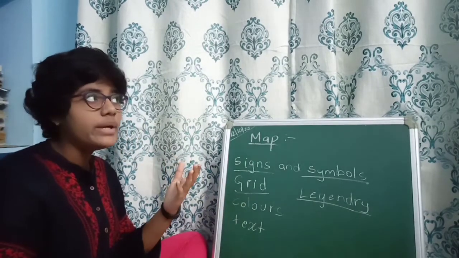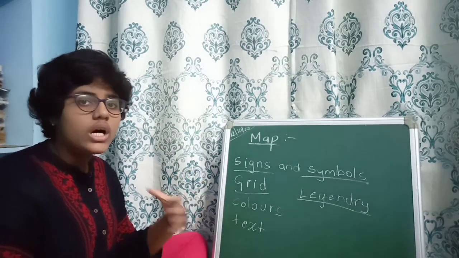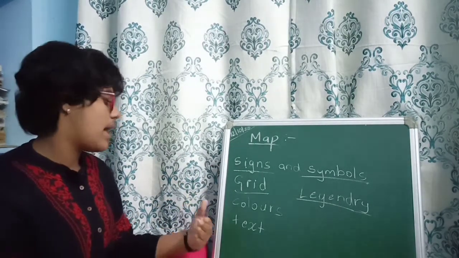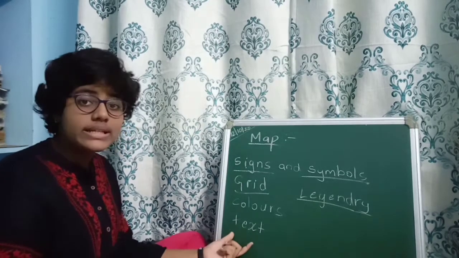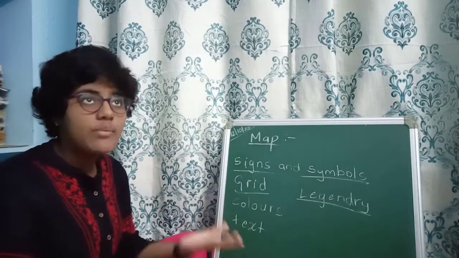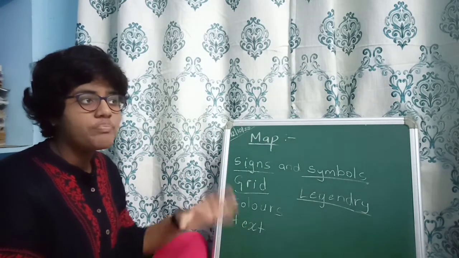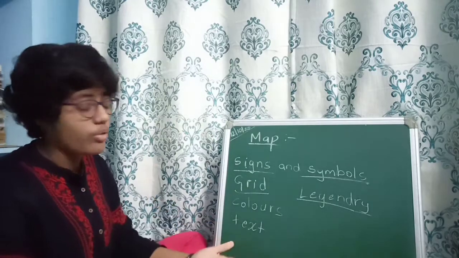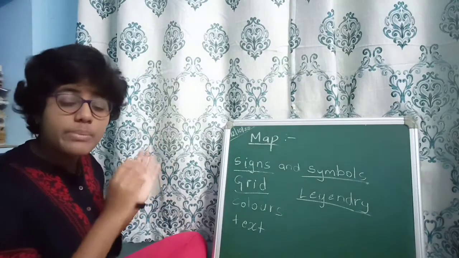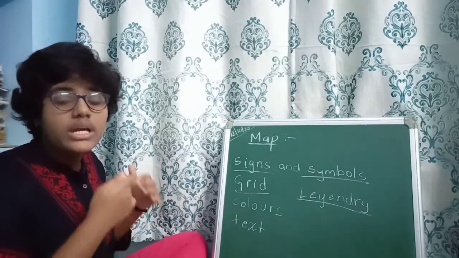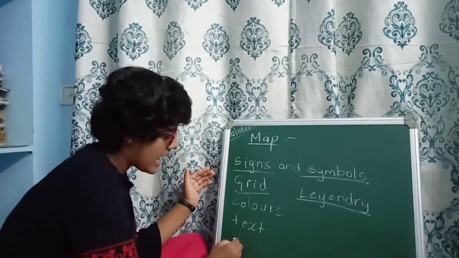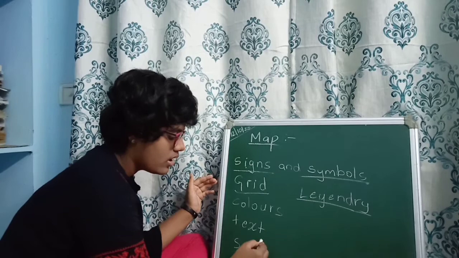You can find water bodies in blue color, land area in different colors. So colors also we can see on the map. And next one is the text. What is the text? Text means written words like name of the state, name of the country, name of the continent, name of the water body. So these all we can find on the map. To overcome the limitations of the globe, the inventors have discovered the map. Okay, and even scale we can find on the map.